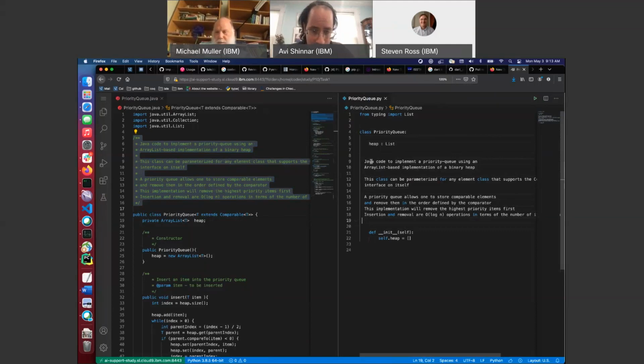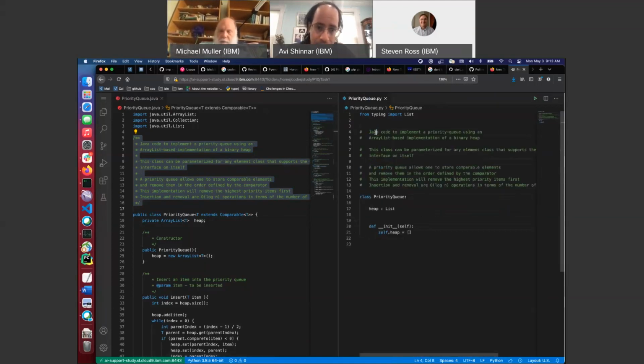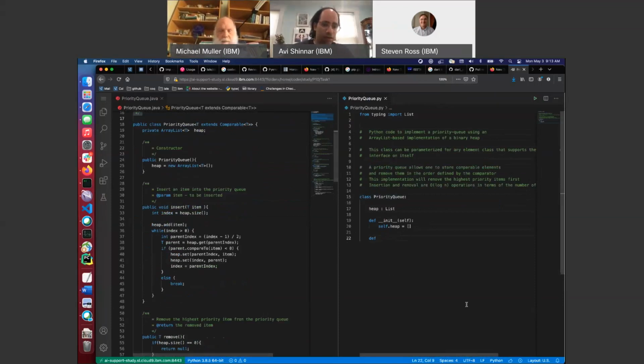Okay. Let's see, this is, I guess, the class documentation. Presumably jobs are replaced by Python, although that doesn't seem like a huge priority here. Okay, now we go to insert something. So insert self, item. And incidentally, what does it return? Nothing. I'll just leave that like that. Okay, index is heap.size. So sure, index equals, what is it, len or something like that.